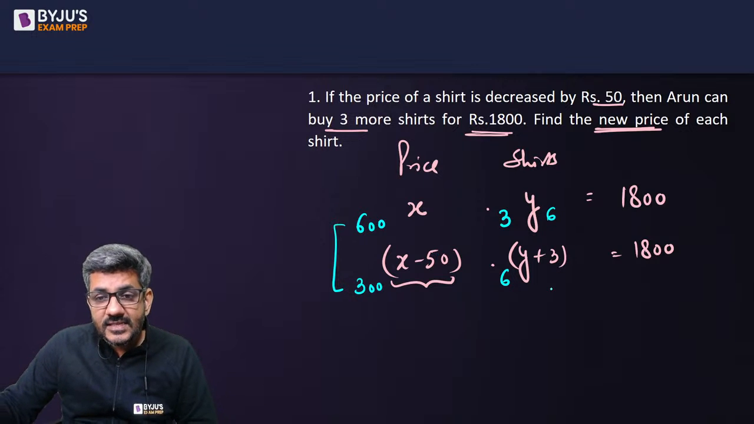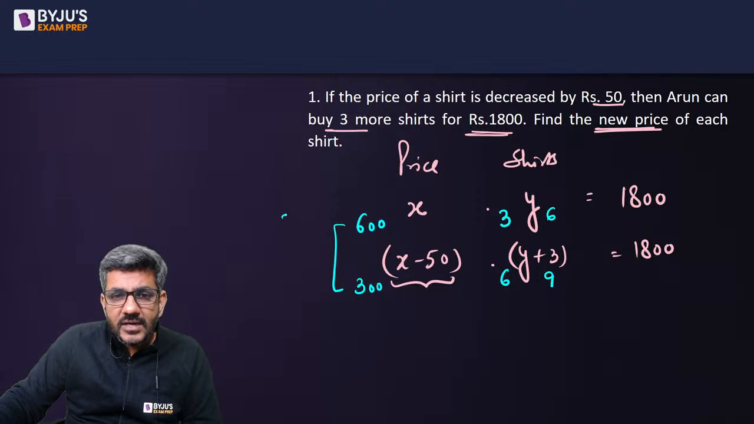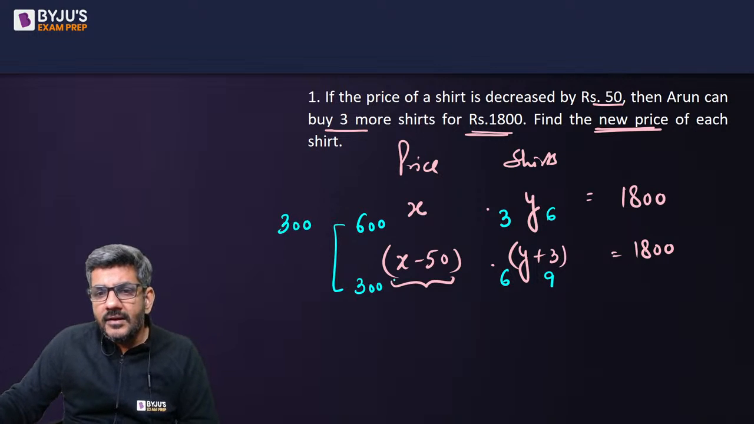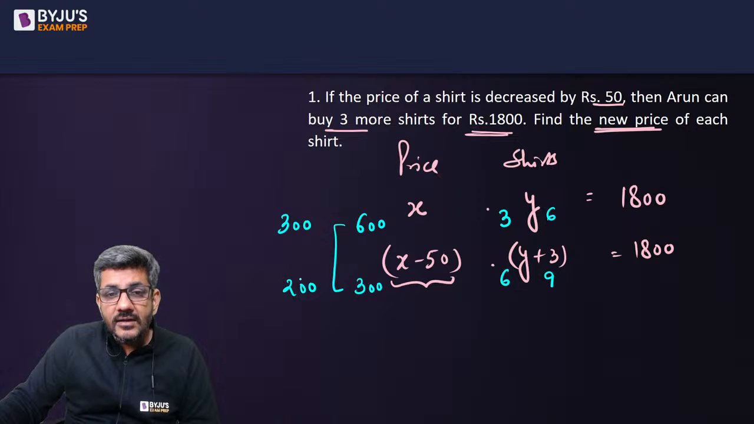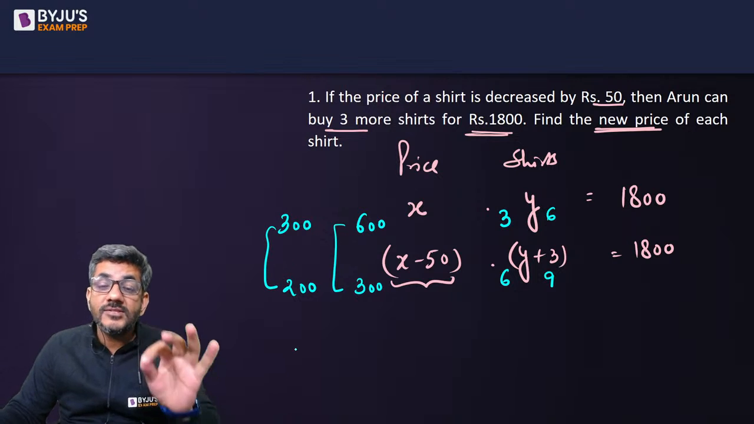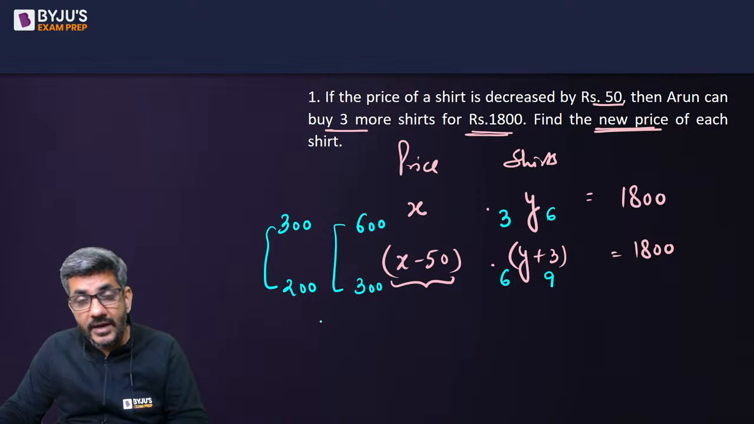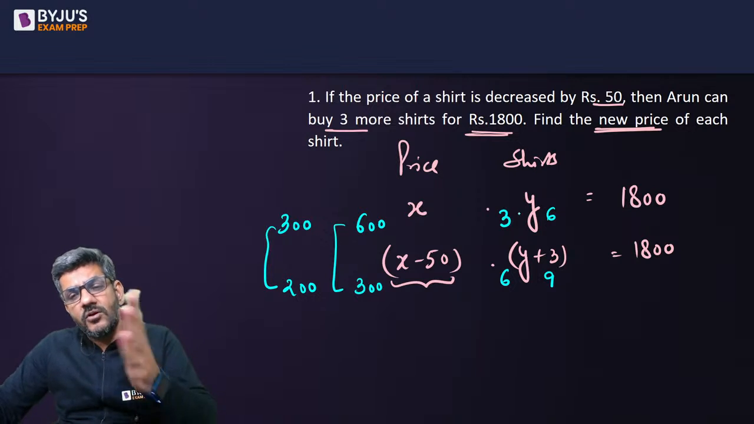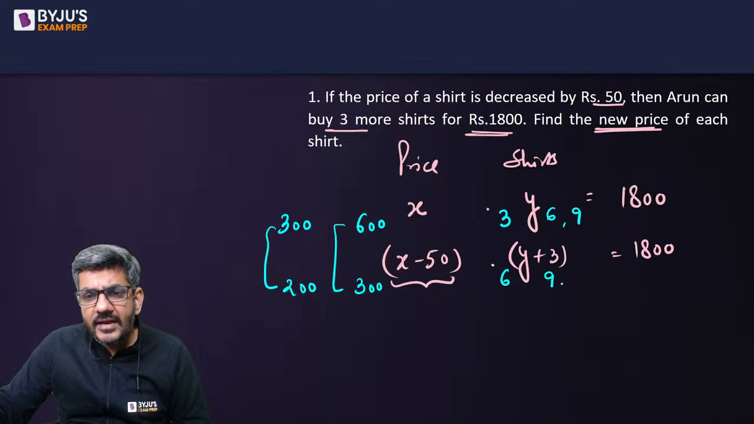So let us take this as 6, this as 9. 6 will divide 1800 as 300. 9 will divide 1800 as 200. So now they differ by 100, right? But I need a difference of 50. So still I'll have to move ahead. 6 के बाद 7 नहीं ले रहा हूँ, 8 नहीं ले रहा हूँ. Let us take 9 and 12.